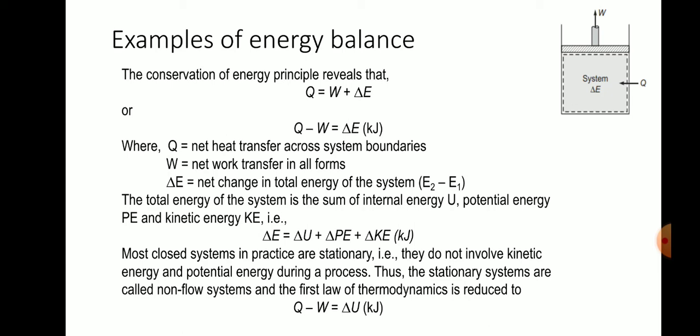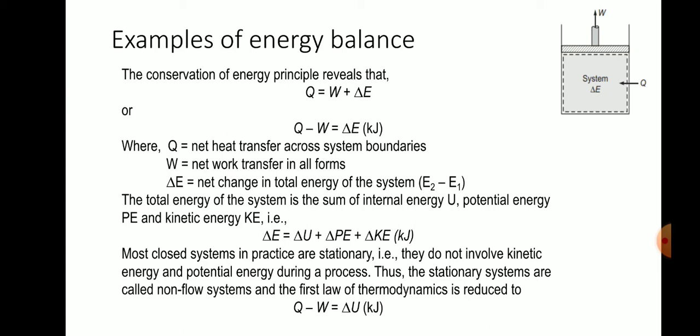Here Q is the net heat transfer across the system boundaries. W is the net work transfer in all forms. Delta E is the net change in total energy of the system, which is E2 minus E1. Total energy means a sum of internal energy, potential energy and kinetic energy. I already discussed this in a previous video.